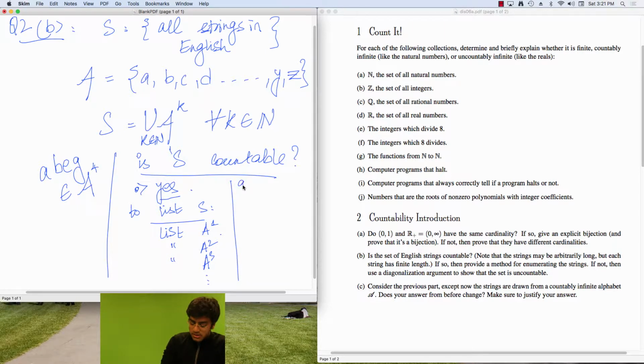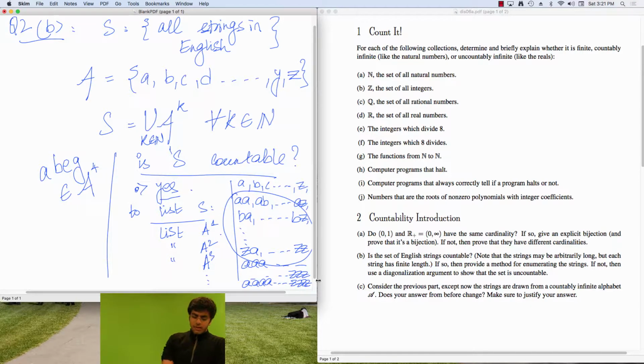Intuitively, what this is saying is you write out the strings A, B, C, dot, dot, dot, till Z. Then you write out AA, AB, dot, dot, till AZ, and then BA, dot, dot, dot, till BZ. And then you do this till you do ZA to ZZ. So these are all the 2-letter strings. And then you do it again for all the 3-letter strings and so on, all the way till ZZZ. And now you do all 4-letter strings, and then you do all 5-letter strings, and so on, right?